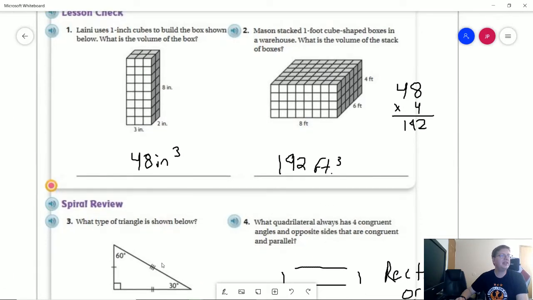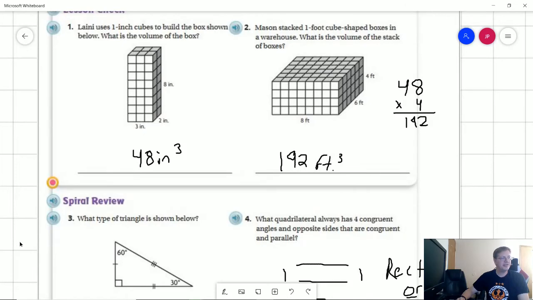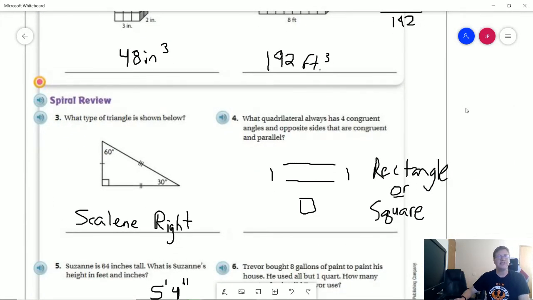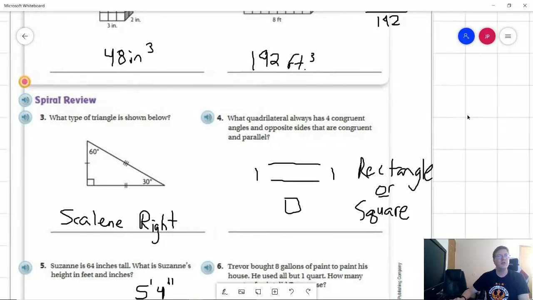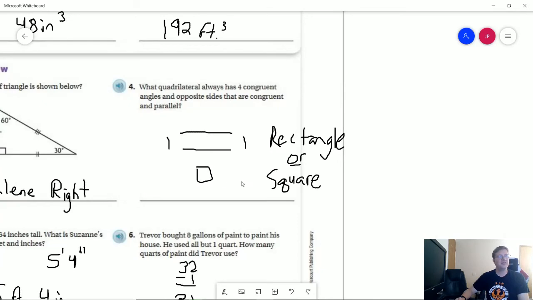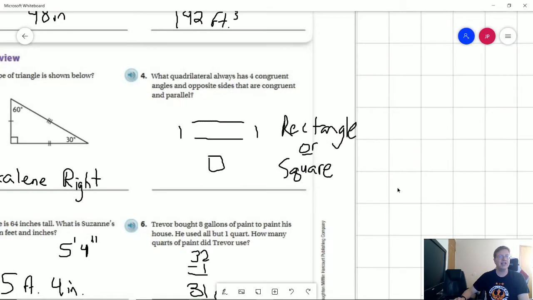So for number 3, we are going to have 3 sides that are different measurements, and one of them is a right triangle. So one of those words is going to be right. Our word for if we have 3 measurements that are all different sizes for the lengths would be scalene. So we would have a scalene right triangle. For number 4, we are looking at a rectangle or a square, which I hinted at in the lesson video.